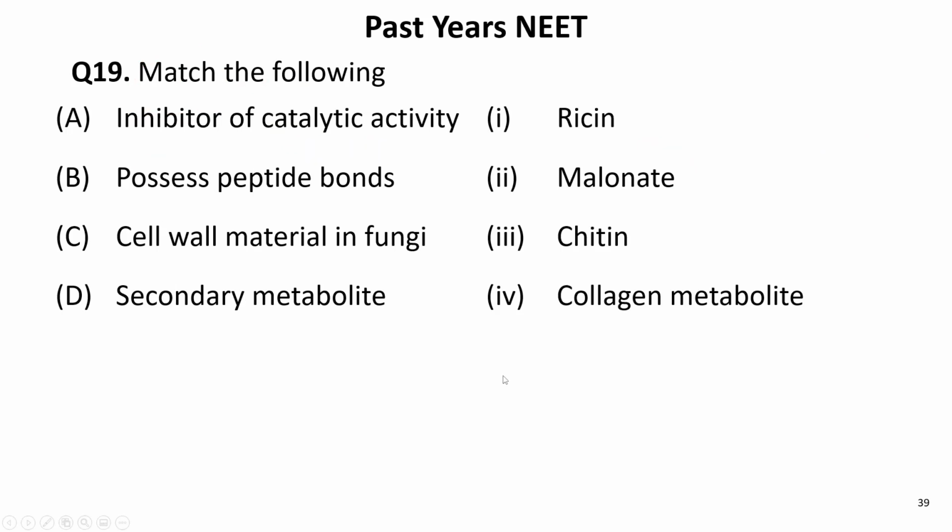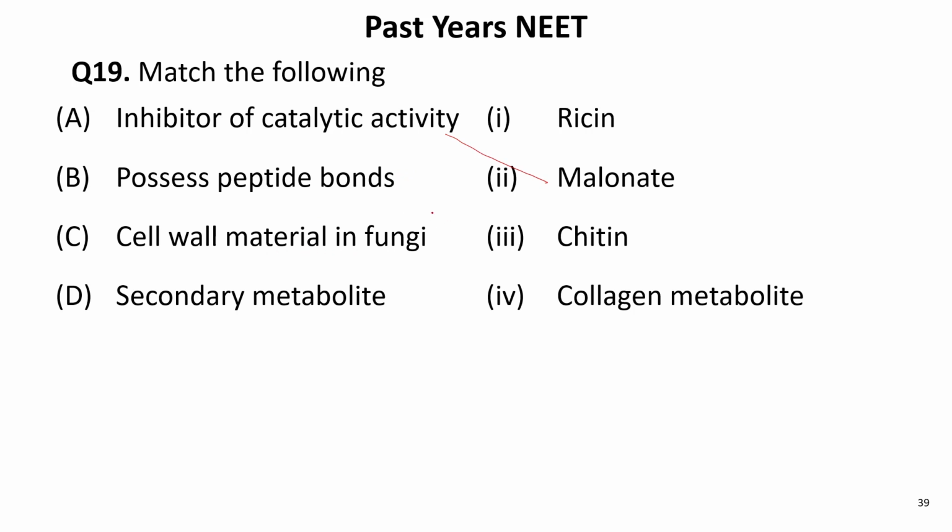So in this question, we are going to have a match. Inhibitor of catalytic activity, possesses peptide bond, cell wall material in fungi, secondary metabolite. Inhibitor of catalytic activity, in the previous question we just saw malonate.